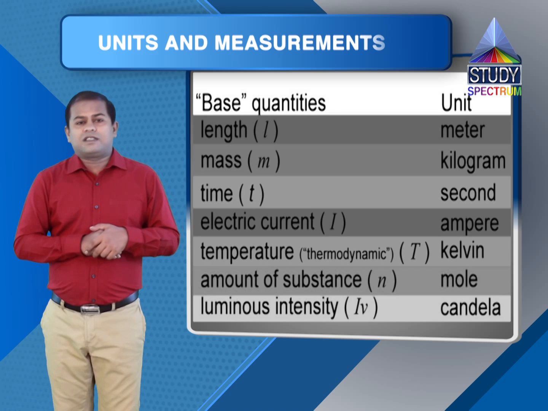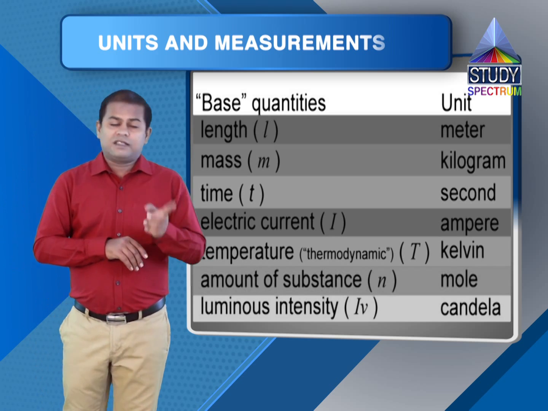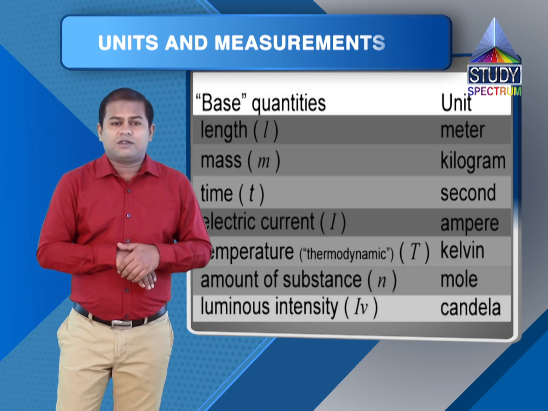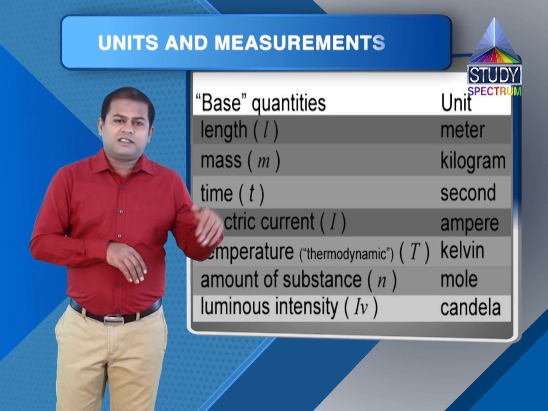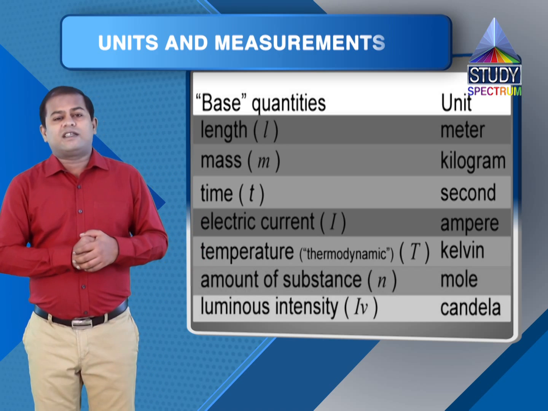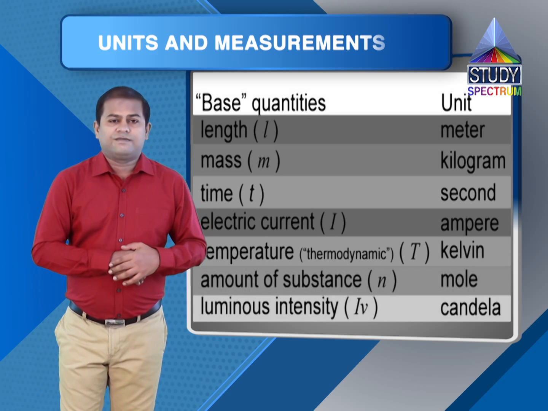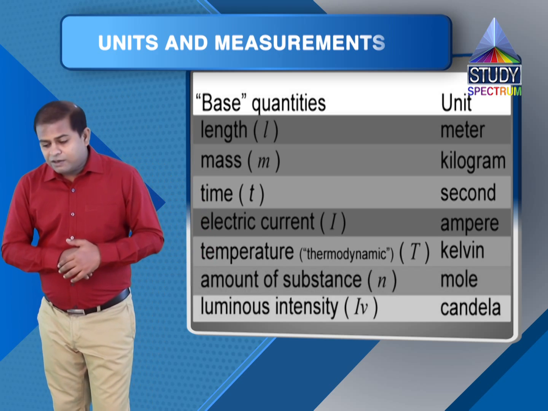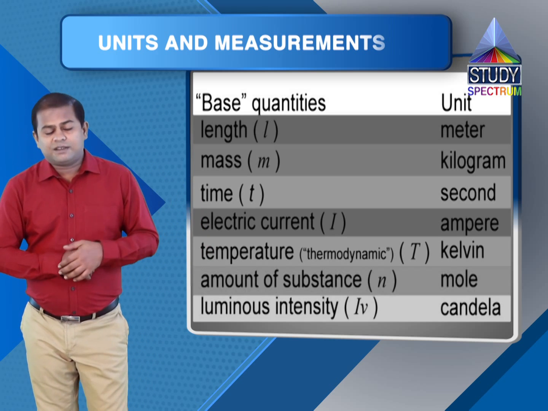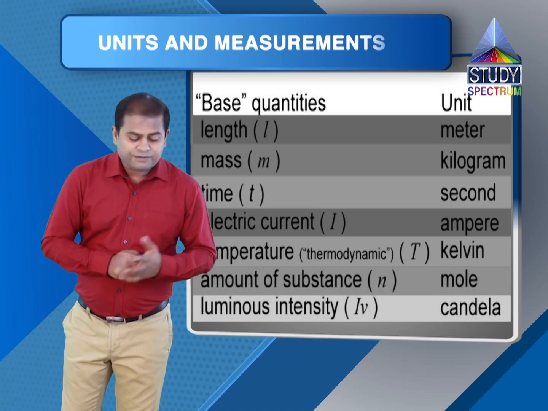Finally, amount of substance. A very confusing term. We'll discuss this thing in detail in chemistry. The amount of substance was seventh physical quantity which was introduced in fundamental quantities in the SI system, and unit for its measurement was mole, and it is abbreviated as mol, and all of them are lowercase alphabets. So amount of substance is a physical quantity which is taken as fundamental quantity in SI system. SI unit for its measurement is mole, and it is abbreviated as mol. All of them are lowercase alphabet.